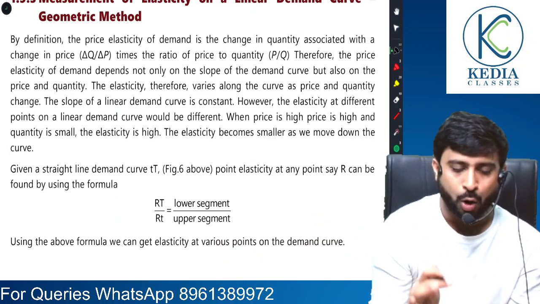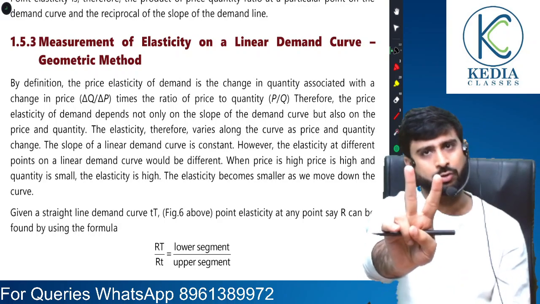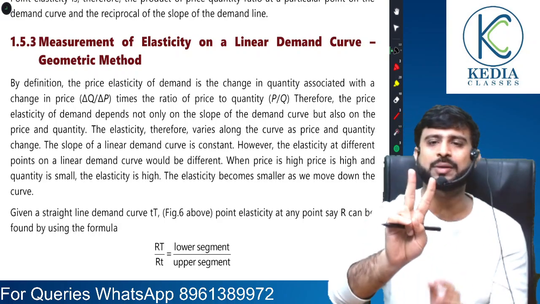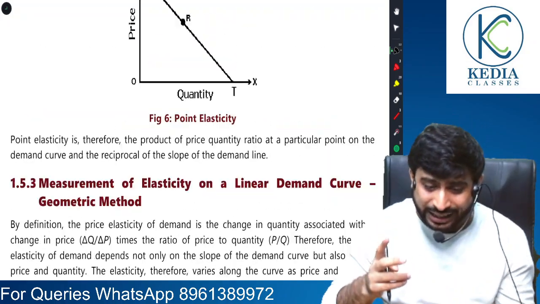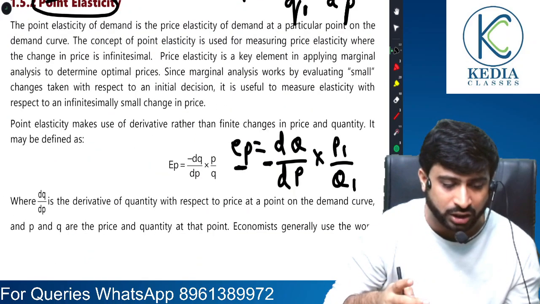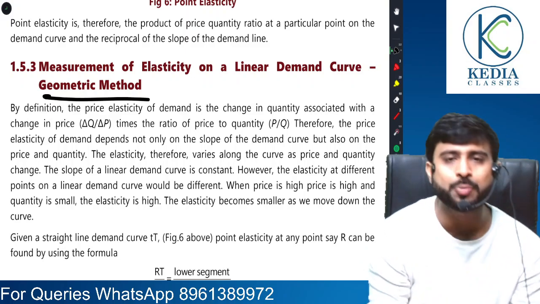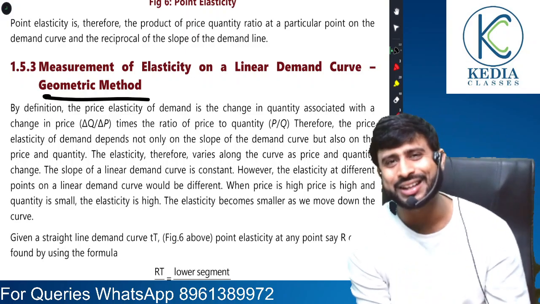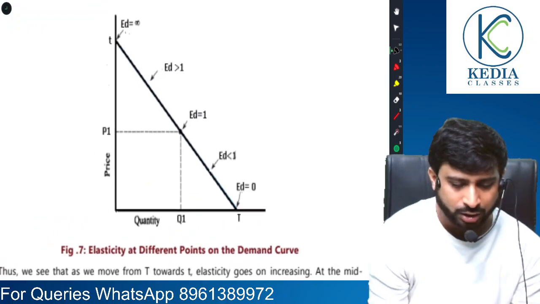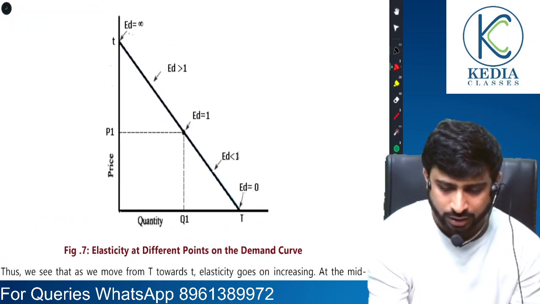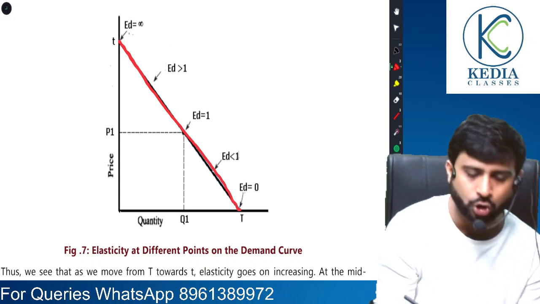Another concept of measuring price elasticity. Two concepts we have already understood. What are the two concepts? Percentage method done. We have also covered what method? Point elasticity. Now we move to something called the geometric method. What exactly is the geometric method? A very easy method. Here you draw a demand curve. As you can see, a red line demand curve is drawn.